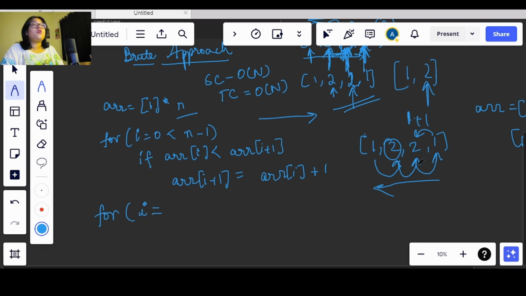Now what we will do, we will be comparing this value with this value, right? So let's start this value from n minus 2, okay? So how do we compare? This 2 and 1 is there, okay?